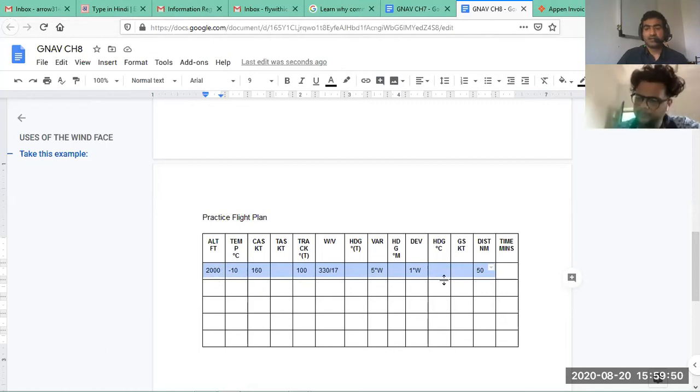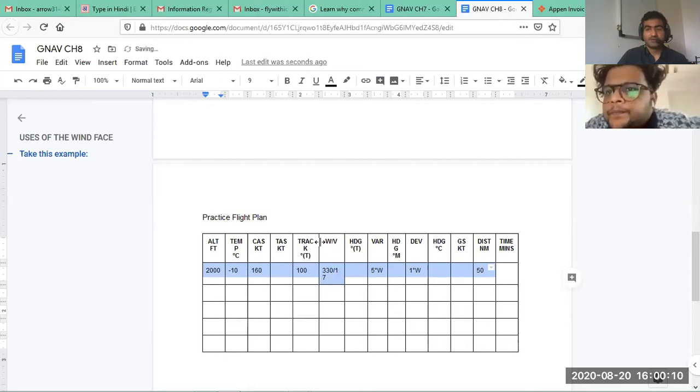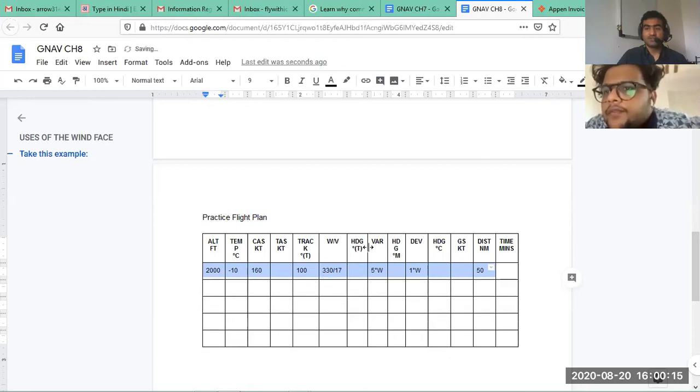Starting, you will be given an altitude, you will be given your estimated temperature, you will be given your CAS. You'll have to find TAS then. So we'll see all that. You have to use your NavCalc, solve it step by step. So we did this before actually. I'm simply going to show you the question paper right now.